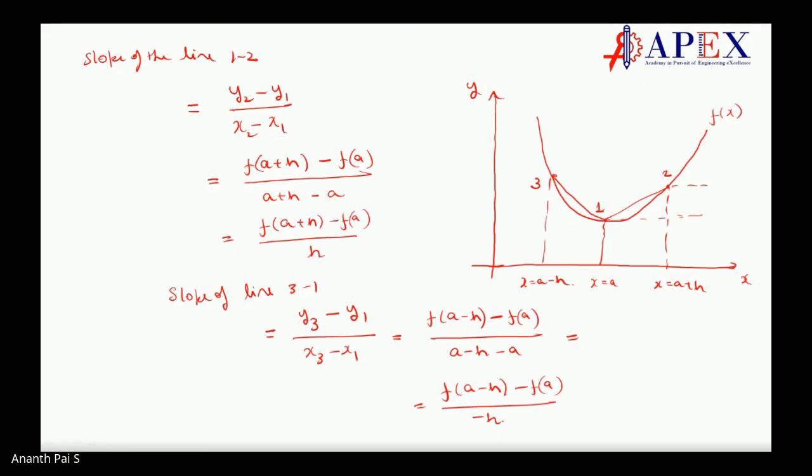So write this down, students. I'm just writing the slope of these two lines. Fine. Let us go next. Don't think much. See whether you have understood the slope of line 1, 2 and slope of line 3, 1. That's it. These are called the secant lines for a curve. These are secant lines of a curve, not a tangent line.